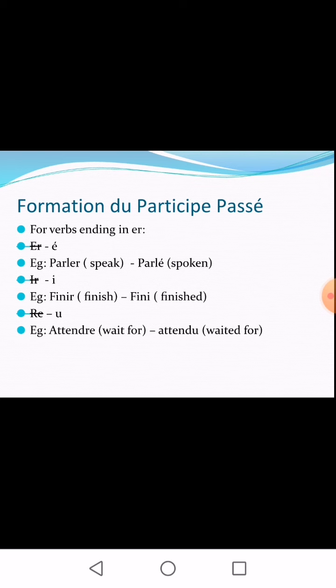But there are some verbs which have irregular past participle forms. There are a lot of verbs which have irregular past participle forms, but you need to study only the verbs prescribed in your syllabus. Let's have a look at them.